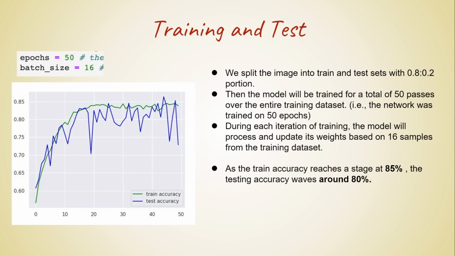During each iteration of training, the model will process and update its weights based on the 16 samples from the training dataset. The picture on the left shows the training and testing accuracy for each of the epochs. As the train accuracy reaches 85%, the testing accuracy will begin to hover around 80%.